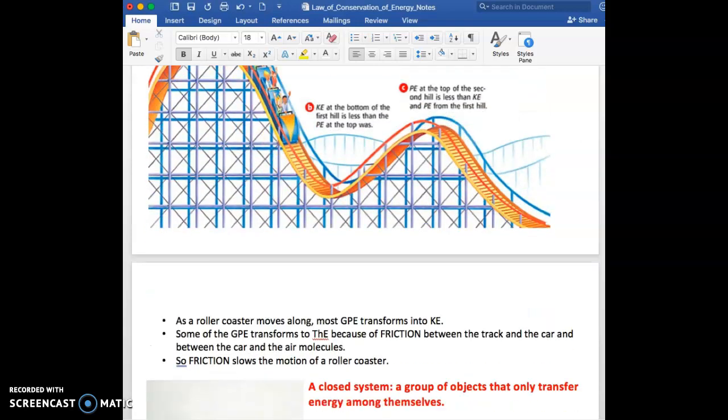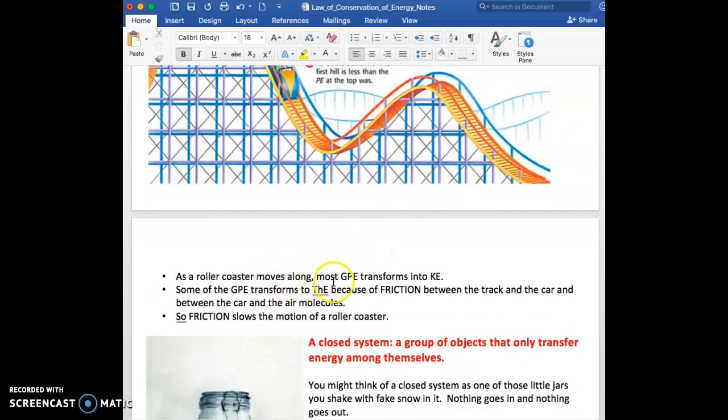Okay, so as a roller coaster moves along, most GPE transforms into KE. I'm going to highlight the word most because you're going to see it's not all, it's most. Some of the GPE transforms into thermal energy because of friction between the track and the car. Highlight that. And between the car and the air molecules that are around the car.